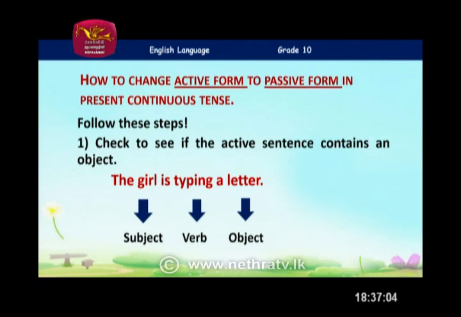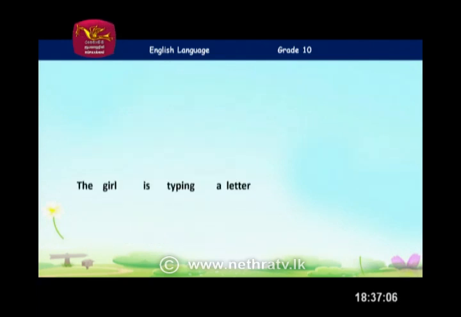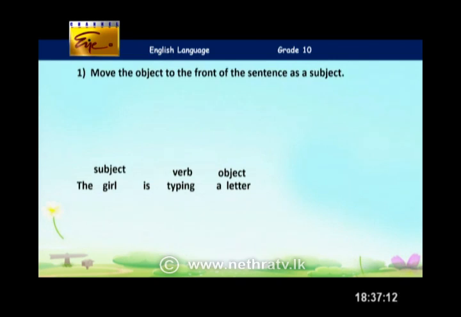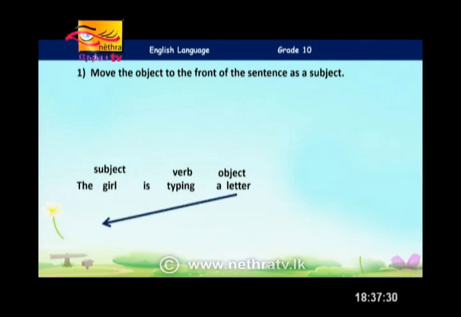Correct. So children, the girl is typing a letter. We have the subject, the verb and the object. When you turn this active form sentence into passive form, what you're going to do first is move the object to the front. You take the object of the active voice sentence as the subject of the passive form.